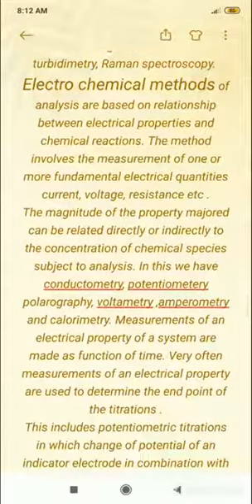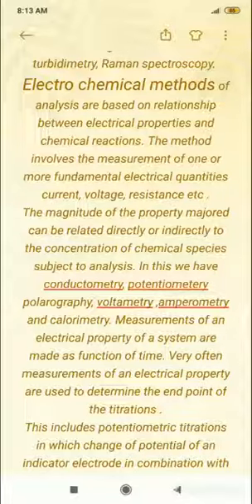Electrochemical methods of analysis are based on the relationship between electrical properties and chemical reactions. The word is electrochemical. It means that there is a relation between electrical properties and chemical reactions. It involves measurement of one or more fundamental electrical quantities like current, voltage, resistance, etc. The magnitude of the property measured can be related directly or indirectly to the concentration of the chemical species subject to analysis.